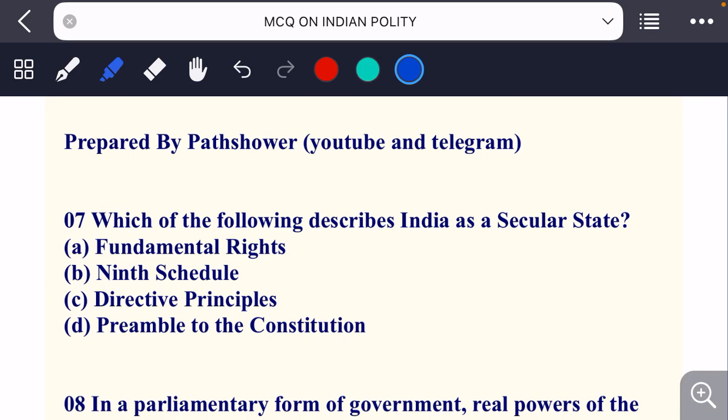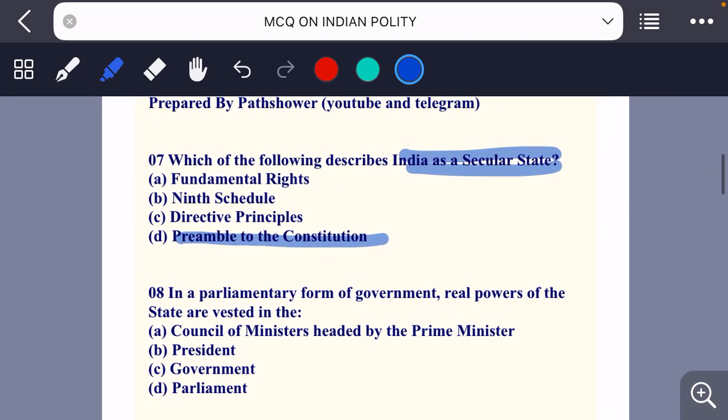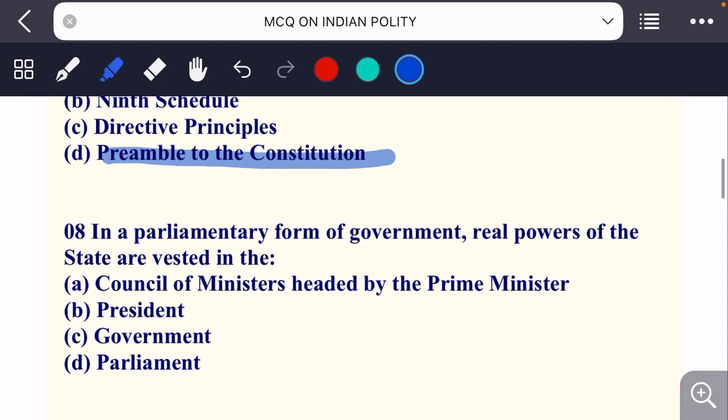Next question, which of the following describes India as a secular state? इंडिया को कौन सेक्युलर स्टेट डिस्क्राइब करता है? We look at the options: fundamental rights, 9th schedule, directive principles, or preamble to the constitution. So here we go. कॉन्स्टिट्यूशन में एक ही बार सेक्युलर वर्ड का यूज़ किया गया है, that is on the preamble of the constitution. बाकी जगह कहीं पे सेक्युलर स्टेट का जिक्र नहीं किया गया है.